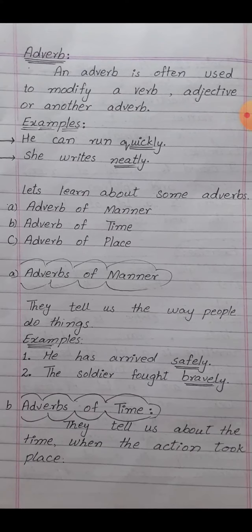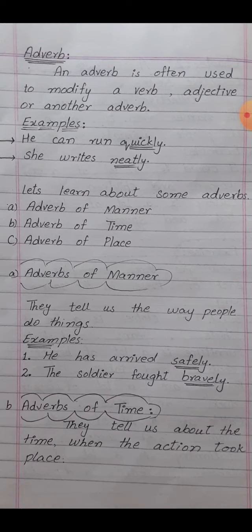The definition of the adverb is: an adverb is often used to modify a verb, adjective, or another adverb. The scope of adverb is very wide. An adverb can add meaning to the verb, to the meaning of an adjective.